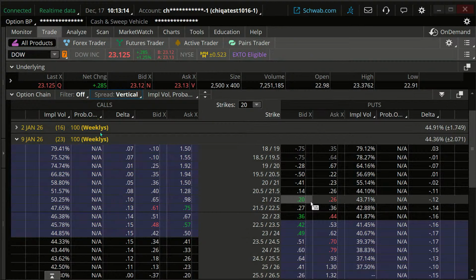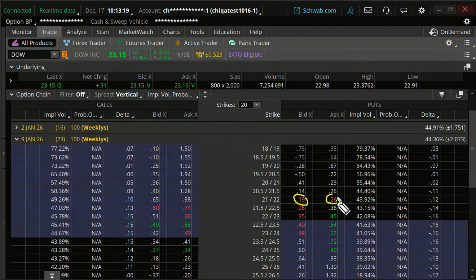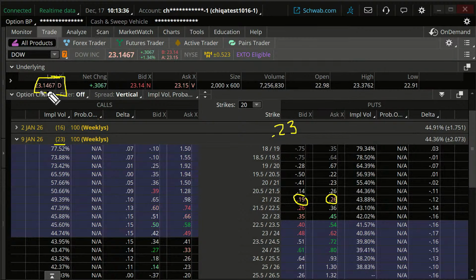Okay, I'm going to go with the mid price on this. So it's a spread. The mid price is going to be about 23 cents. So now, instead of that 2% return over 23 days, we have roughly a 1% return over the next 23 days. Right? 23 premium. So our return is less.